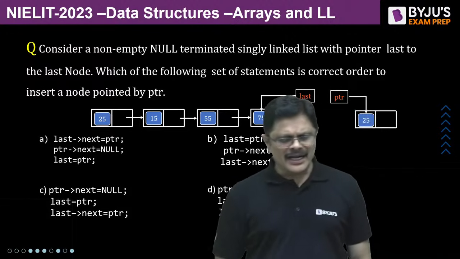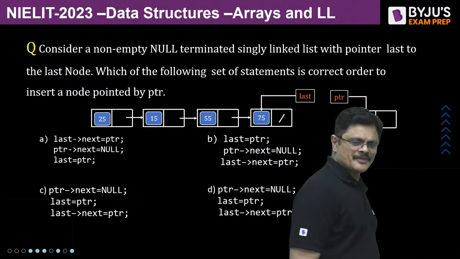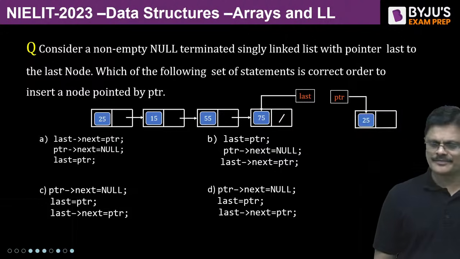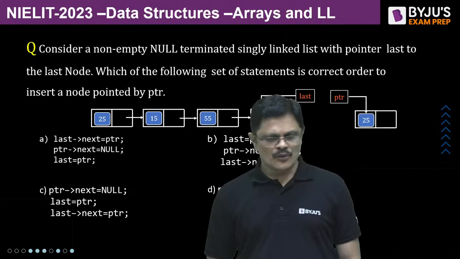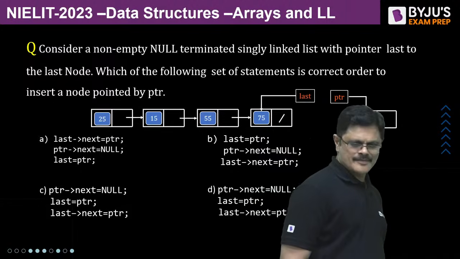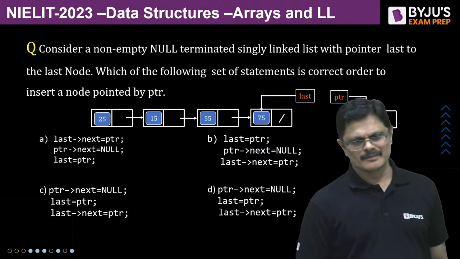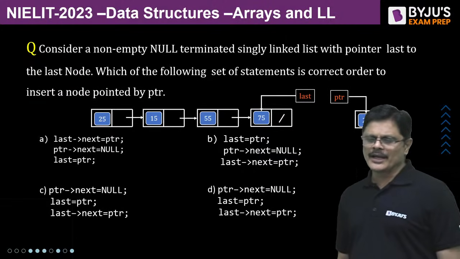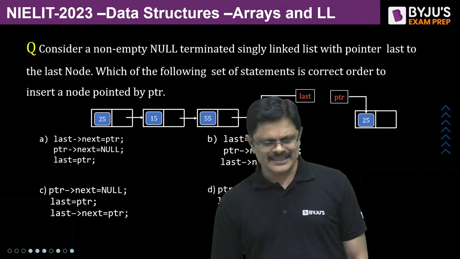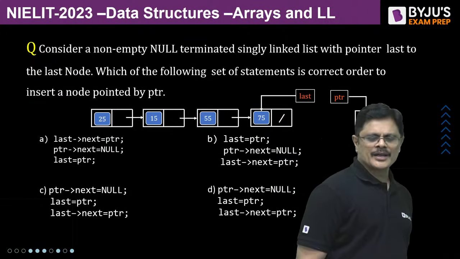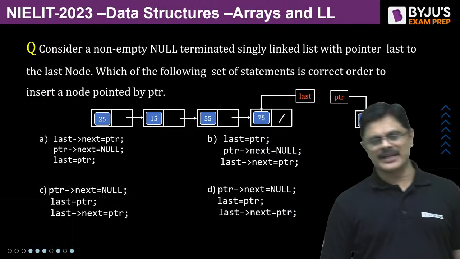Consider a non-empty null terminated singly linked list with pointer to the last node. Which of the following set of statements is the correct order to insert a node pointed by PTR?